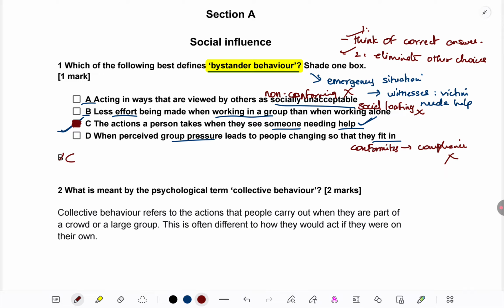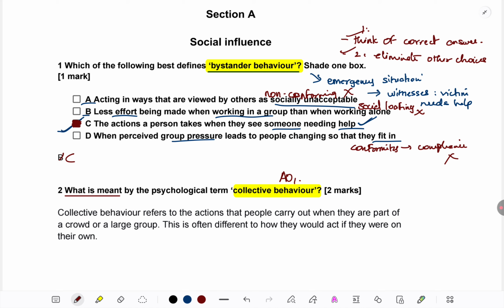Okay, let's come to the next question. What is meant by the psychological term collective behavior? Okay, this is a completely AO1 question because they're just asking for the meaning of something. There's nothing like apply something, so there's no AO2. There's nothing like evaluate or discuss, so no strengths, weaknesses have to be given, no AO3. This is clearly AO1.